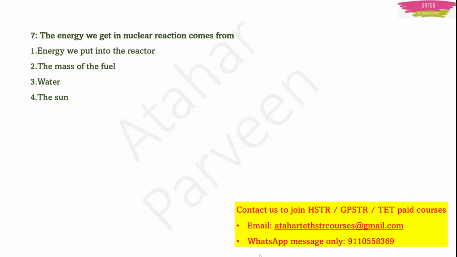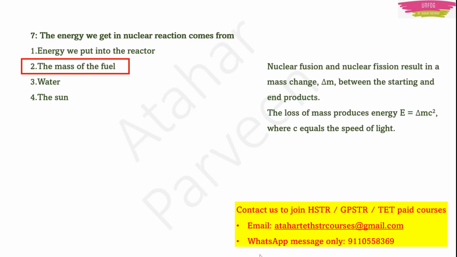The energy we get in nuclear reaction comes from the mass of the fuel. That I was telling you, right? That E is equal to mc square thing. Actually, nuclear fusion and fission, they will result in change in mass. Correct? The starting and the ending product will have different mass. That loss in mass is converted into energy.